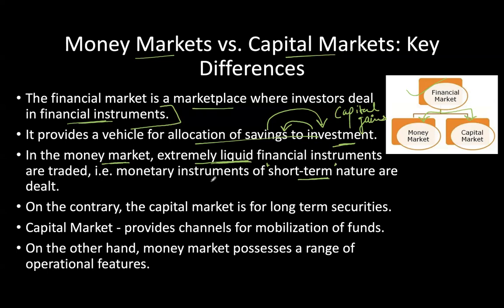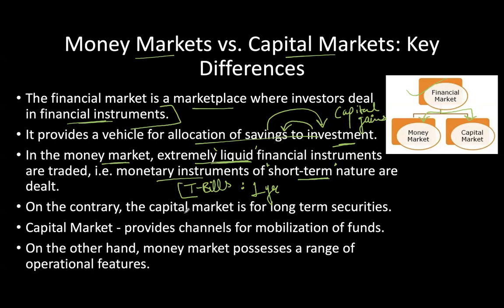Or if we take one example of a monetary instrument, that is T-bills, which is treasury bills. The tenure is maximum 1 year. Again, this is a part of the money market, and the question is how easily you can convert the treasury bill again into the form of money. That is the simple idea behind liquidity, or being extremely liquid. It takes less time to convert that into money.